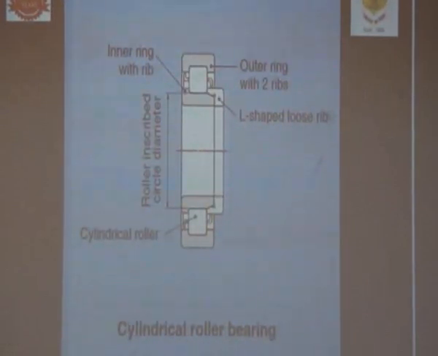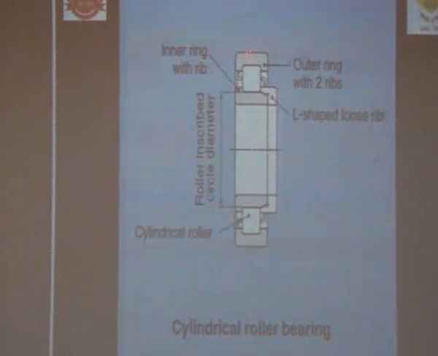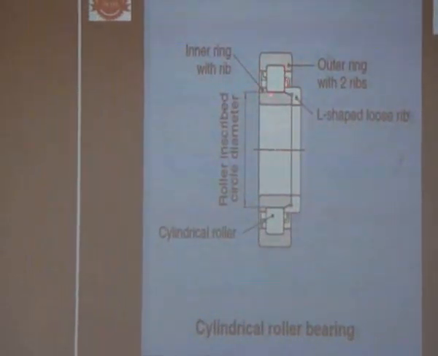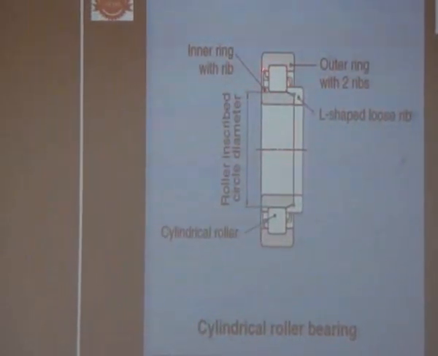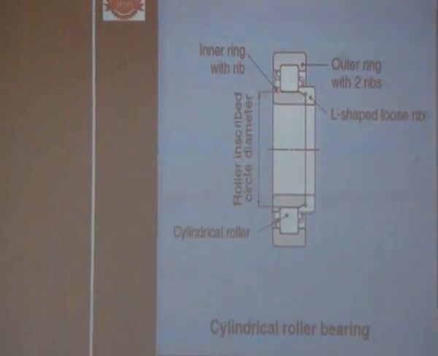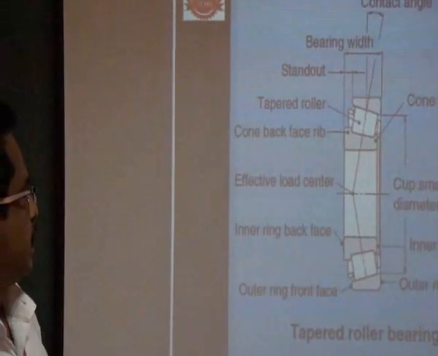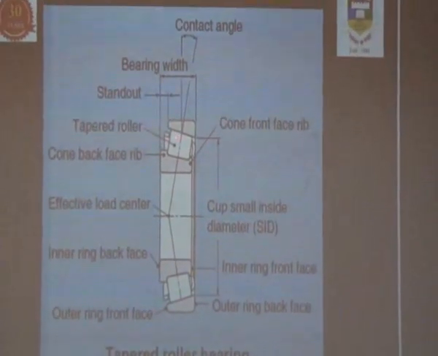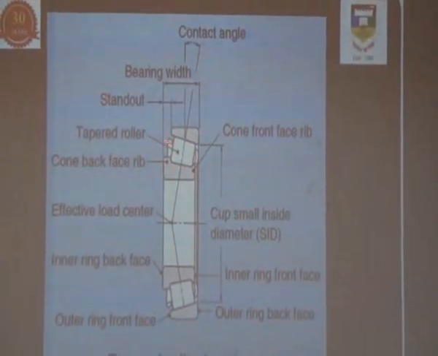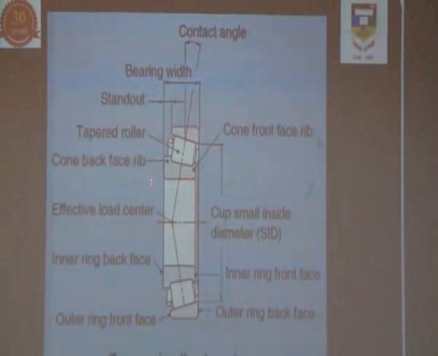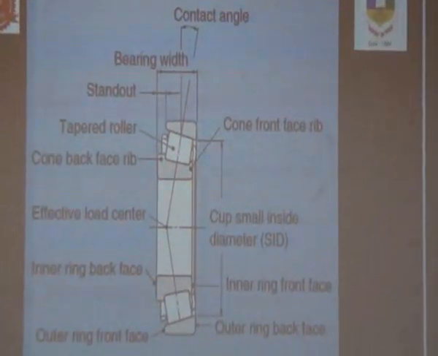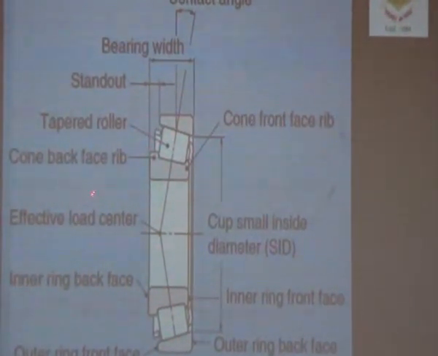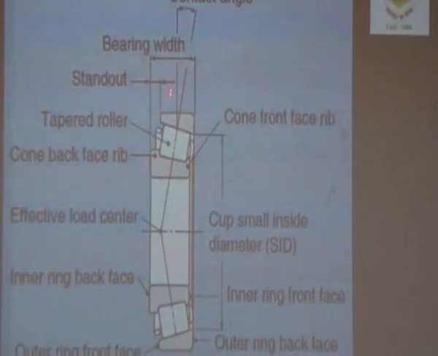Then the cylindrical roller bearing. This is a cylindrical roller bearing because the rolling element is a cylindrical roller. Here, taper roller bearings. The roller is arranged as a taper roller, the roller is a tapered one. So here you can apply the axial load as well as the radial load.